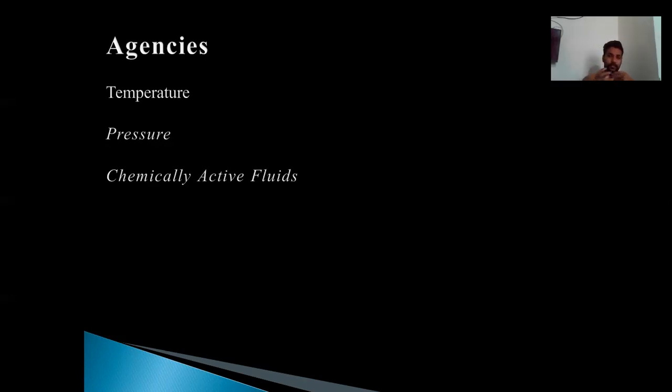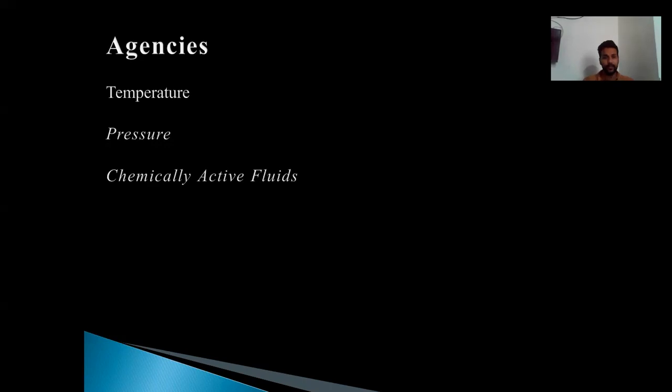It acts as a vector. It takes the sediment from one place to another place, and during that process it erodes the sediment. Similarly, whatever processes metamorphism is meant to perform, it is done through these three agencies. The first is temperature, second is pressure, and third is chemically active fluids.